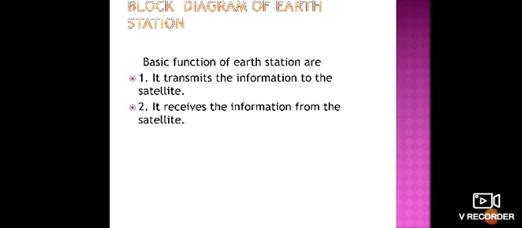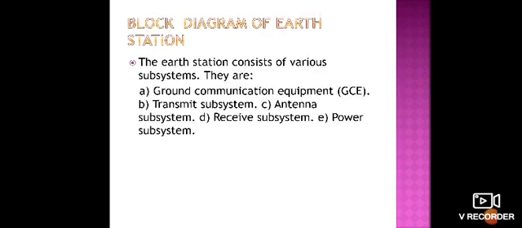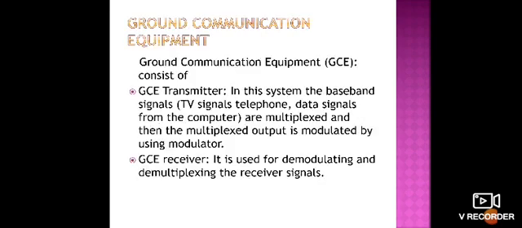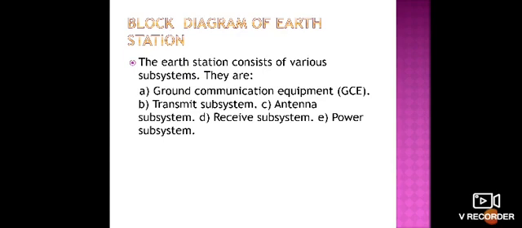The basic function of the earth station is that it will transmit information to the satellite and receive information from the satellite. The earth station consists of various subsystems: GCE, that is ground communication equipment, then the transmit subsystem, the third one is the antenna subsystem, the fourth one is the receive subsystem, and the last one is the power subsystem.